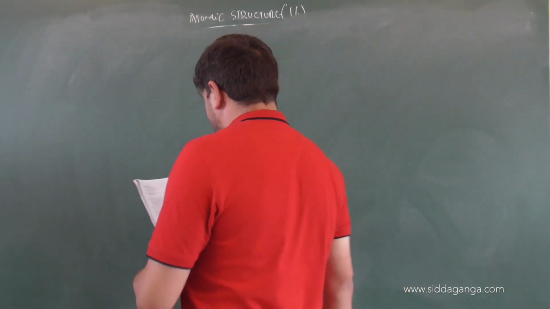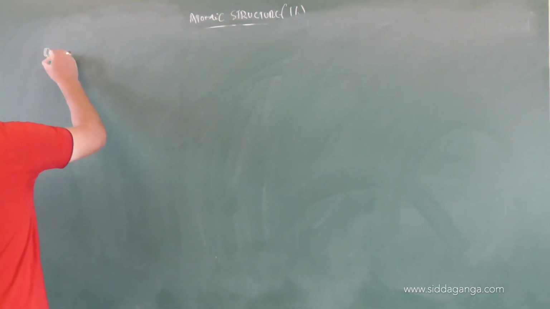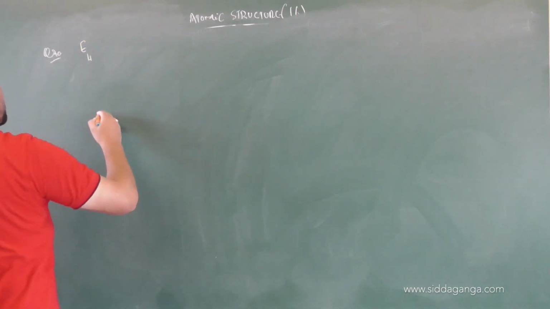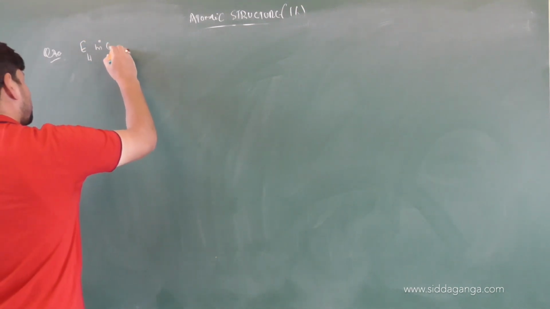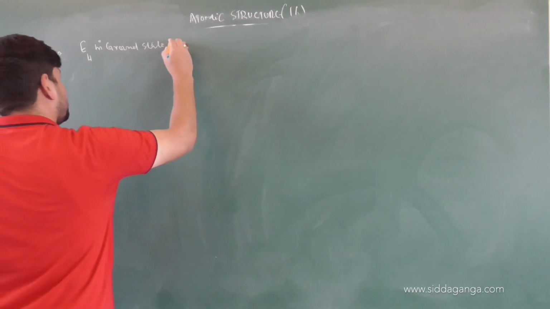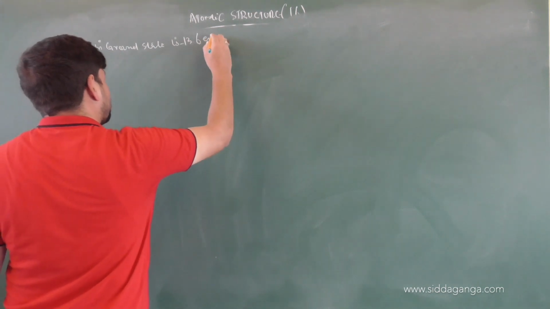Question is, the energy of hydrogen atom in its ground state is minus 13.6 electron volts. So this is question number 30. I am writing the question in short. The energy of hydrogen atom in ground state is minus 13.6 electron volts.